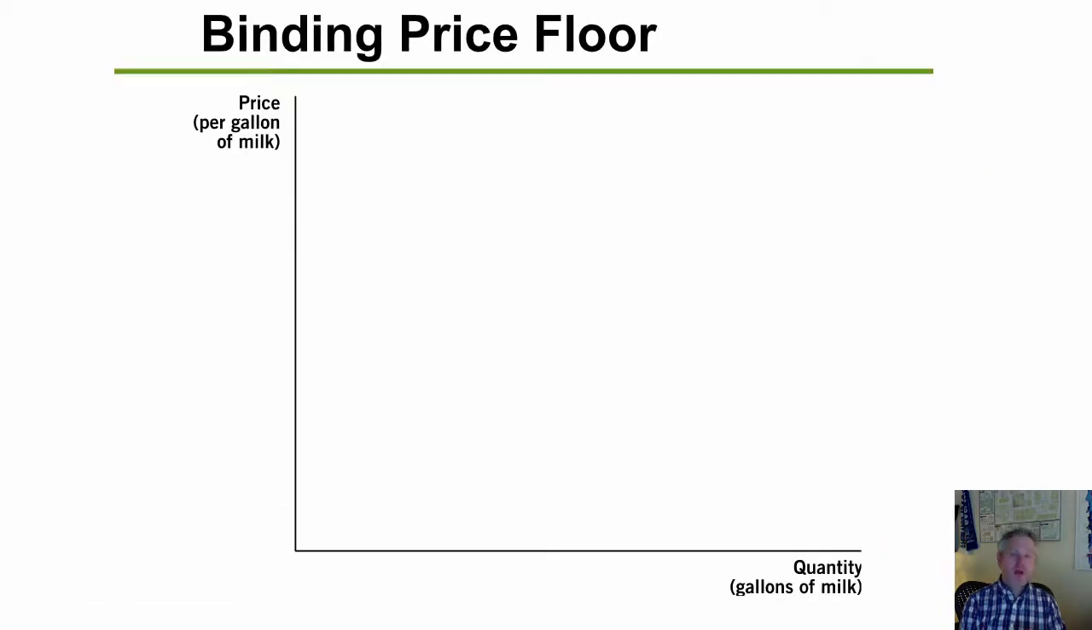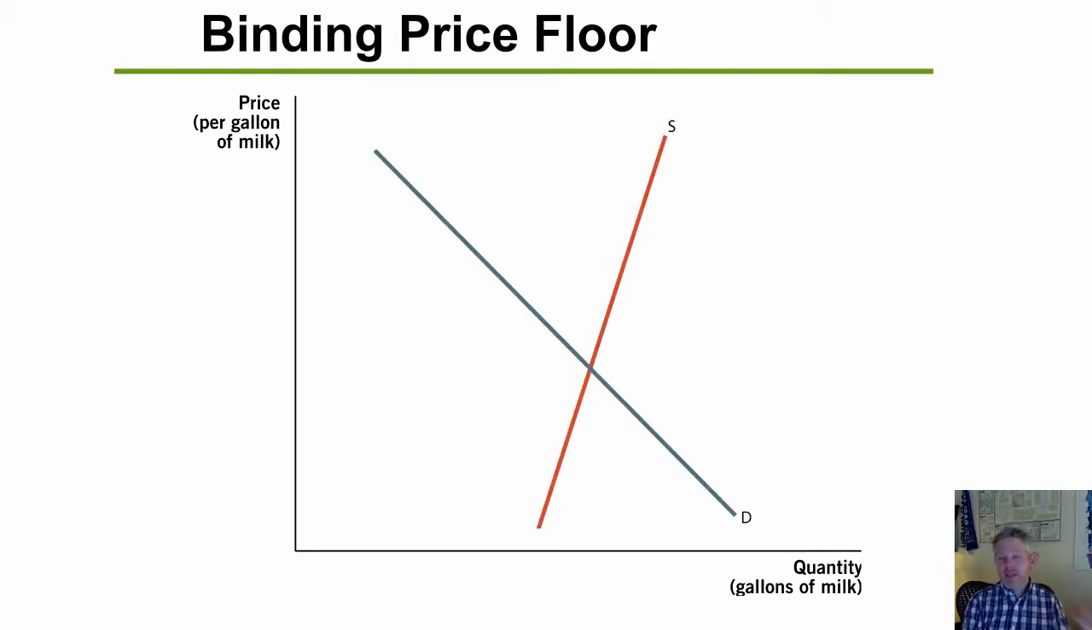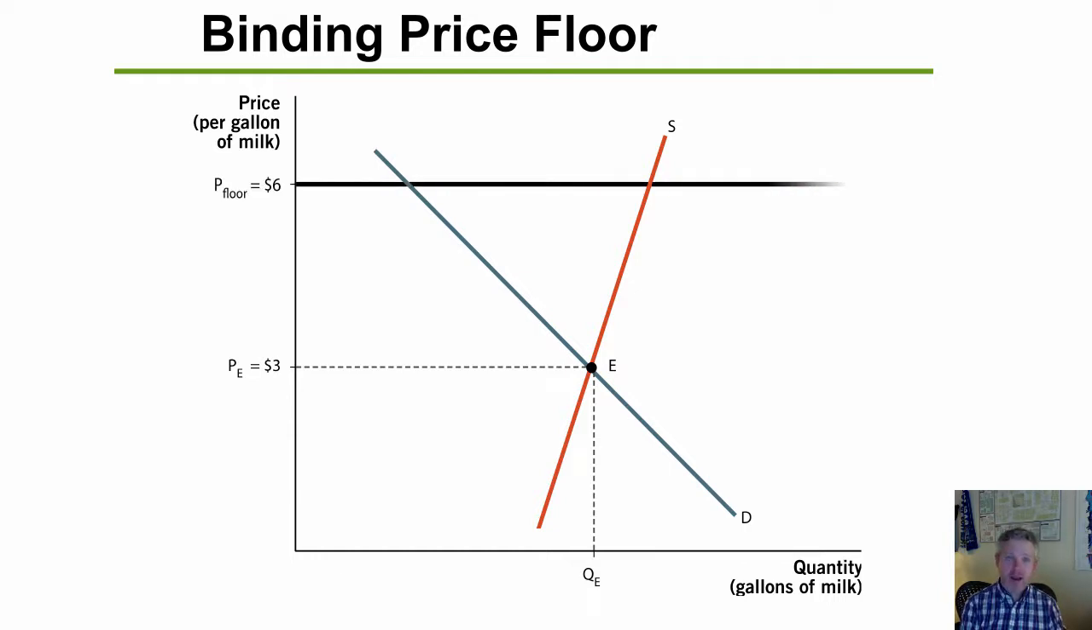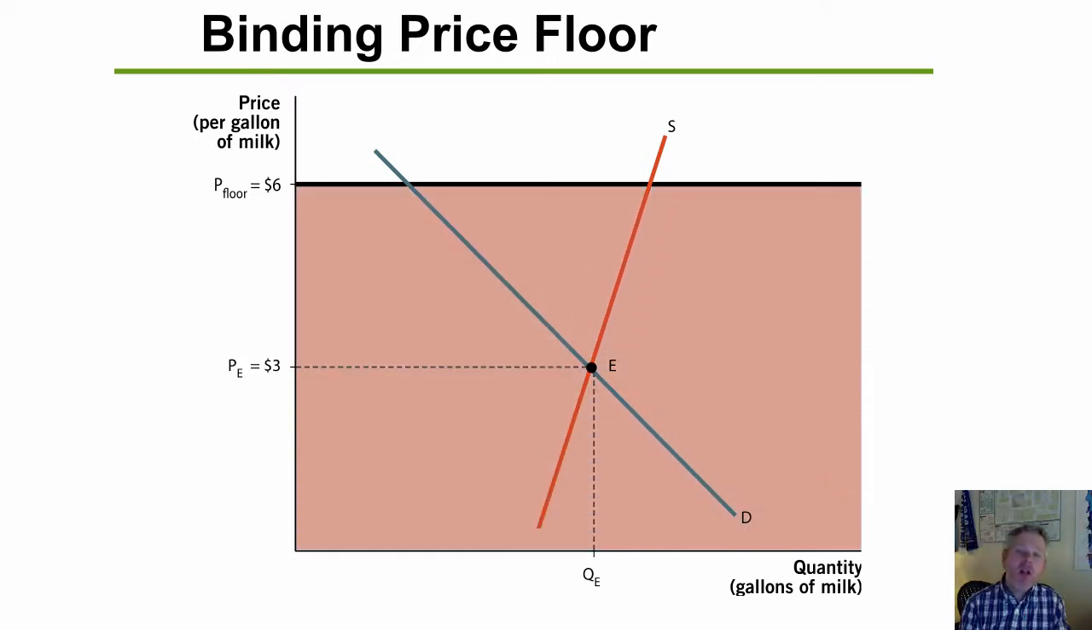All right, so what does this look like if we want to graph it? All right, so here is supply and demand for a gallon of milk. The equilibrium price is $3. The equilibrium quantity is QE. All right, so now government is going to come in and set a binding price floor, which means it's going to matter. All right. So if the price floor is above the equilibrium, then it binds. It means the price can't go below that price floor. All right. So all of these transactions won't be able to happen.